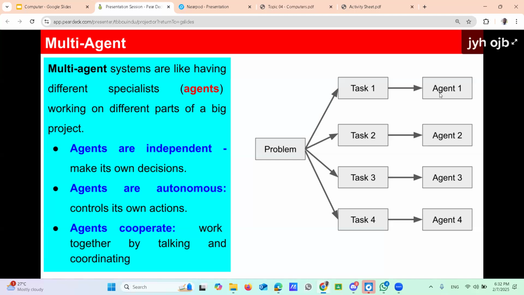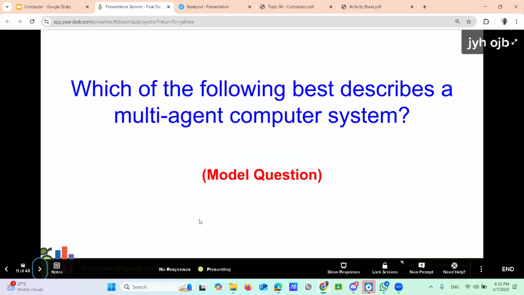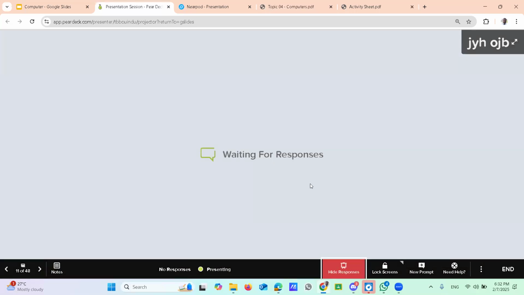Is that point clear? Yes, sir. Now move to the activity. This is a model question: which of the following best describes a multi-agent computer system? Try to answer.